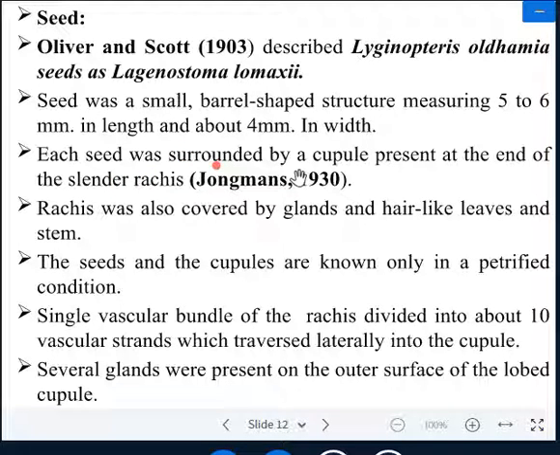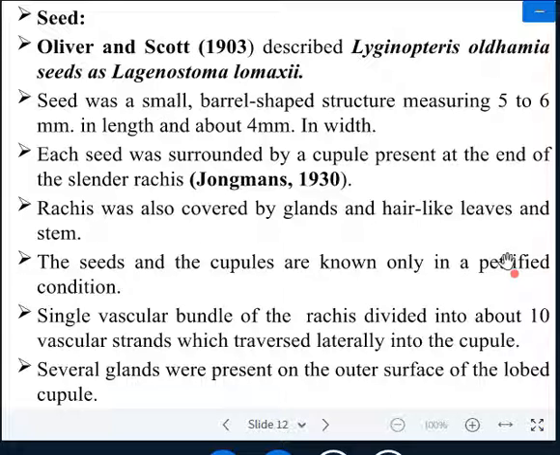Each seed was surrounded by a cupule present at the end of the cylindrical rachis. The rachis was also covered by glands and hair-like structures, like the leaves and stem. The seed and the cupule are known only in petrified condition. Petrified is another form of fossil.